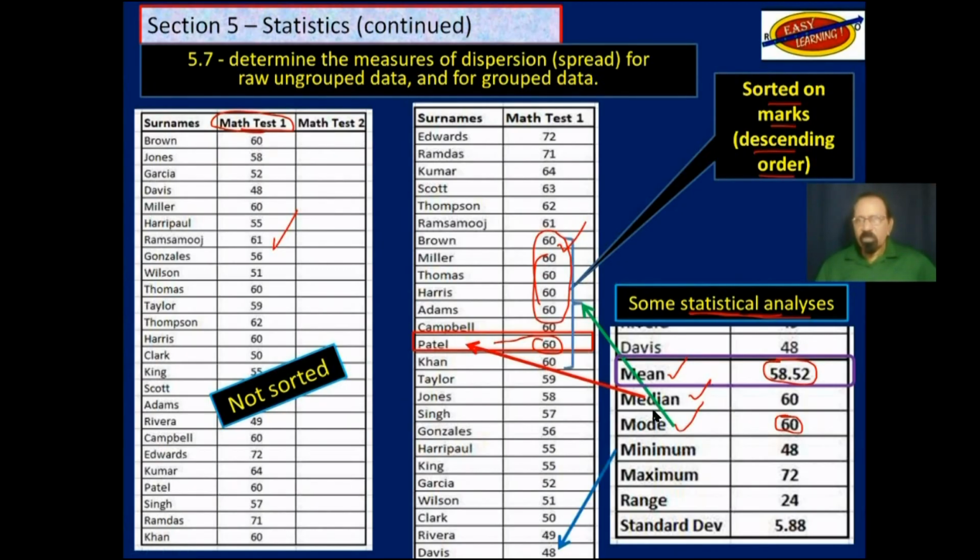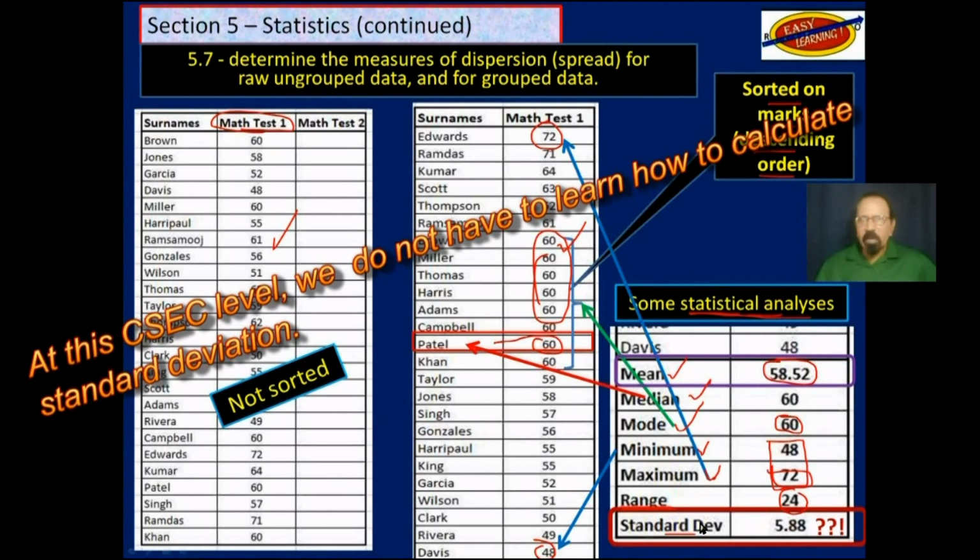Now we can also derive the minimum value there, which is 48. The maximum value there, which is the highest, which would be 72 up here. We can also find the range, which is the difference from the minimum to maximum. So it's the difference between 72 and 48. And then we can also calculate the standard deviation. Right now, you don't need to know that. And even then, we wouldn't need to calculate it, just what it is and how to use it.